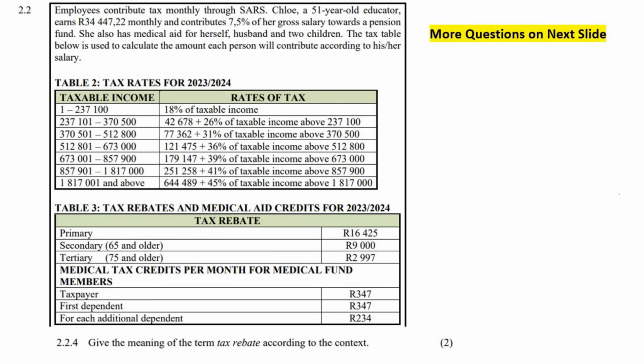Okay, so if you are a normal primary person, so you're not in the secondary or tertiary category, so you're still fairly young, they will minus 16,000 rand. So they'll say, hello, instead of paying us 100,000 rand tax, we will say you can subtract 16,425.